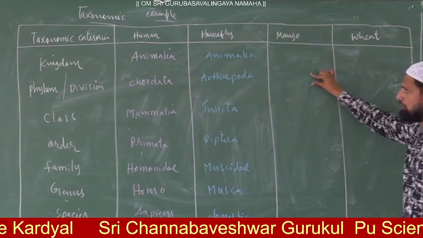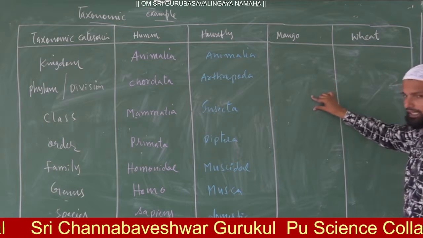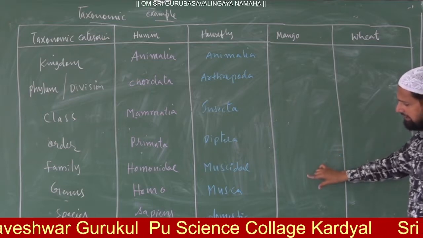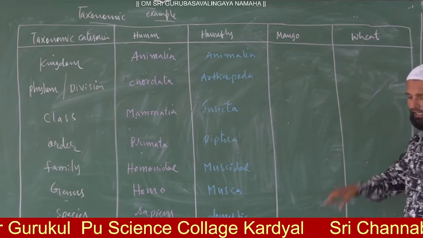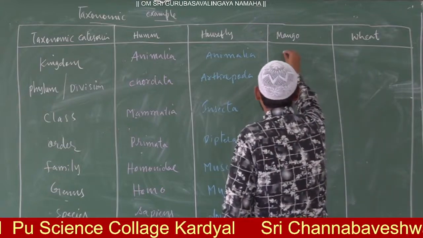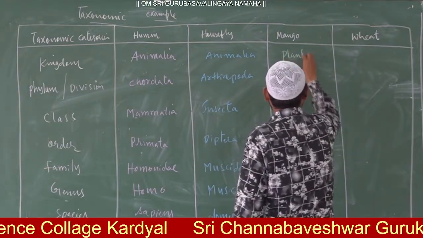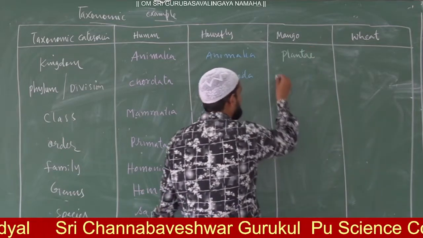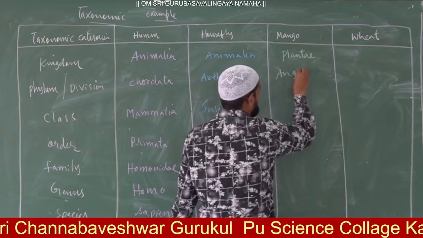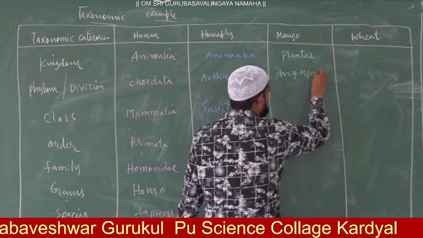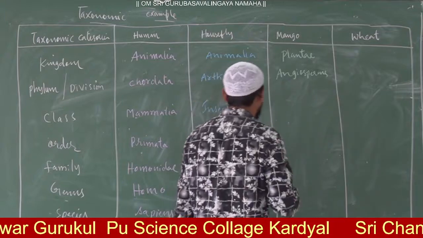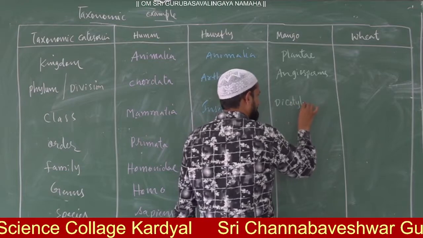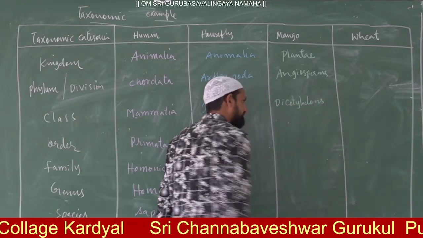So finally, what is the answer? Plantae, angiosperm, dicotyledon, Sapindales, Anacardiaceae. The next one is Mangifera indica. Division: angiosperms. Class: dicotyledons.